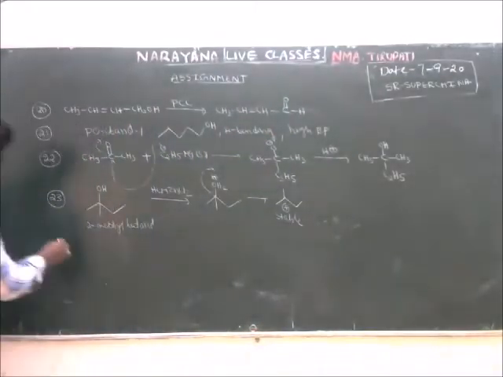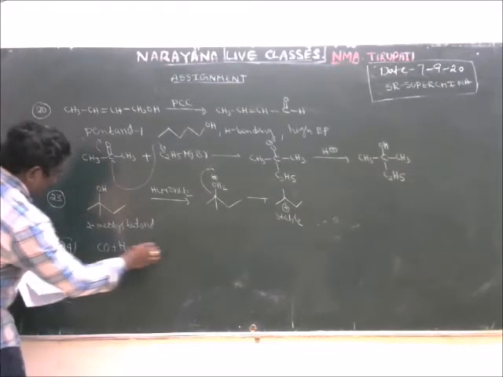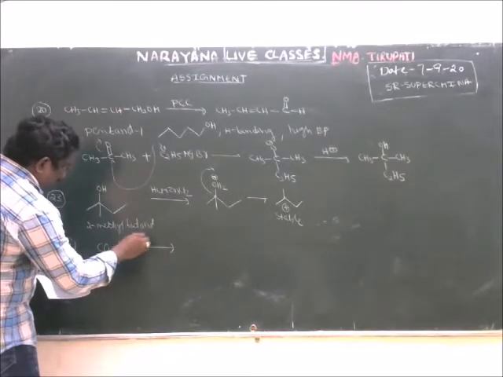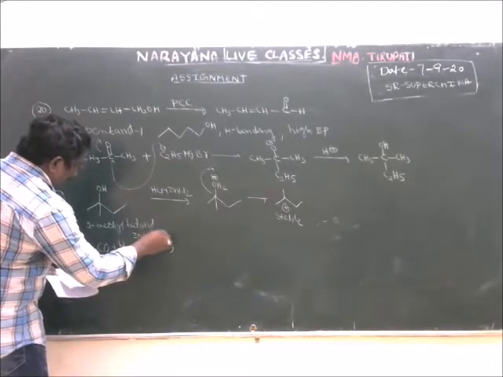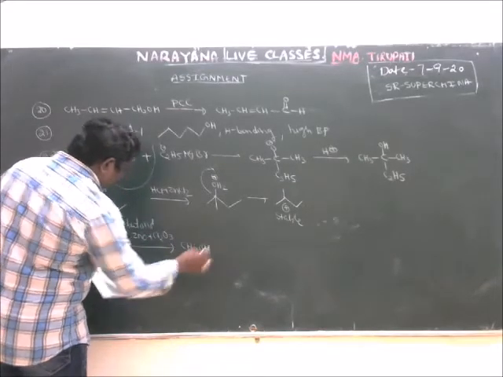Next, 24th question. CO, carbon monoxide, plus H2 in the presence of zinc oxide plus Cr2O3 leads to the formation of methyl alcohol.